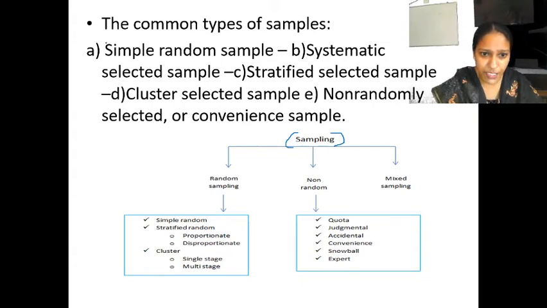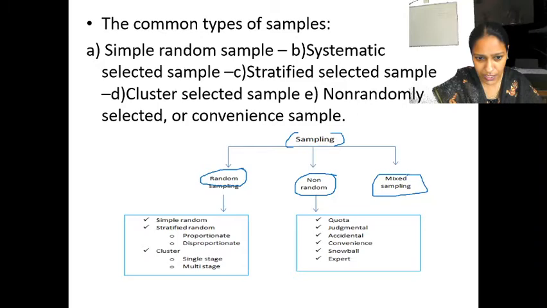So there are different types of sampling. One is random sampling. Next is non-random, and the last one is mixed sampling. So random sampling, non-random sampling and mixed sampling.